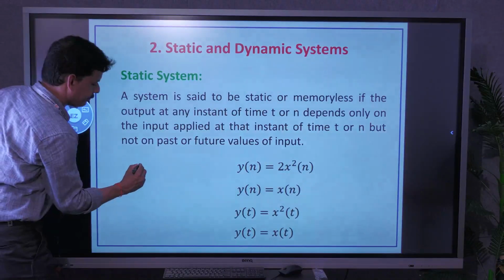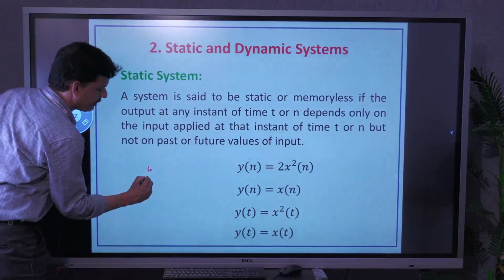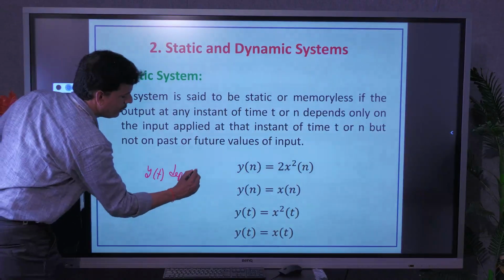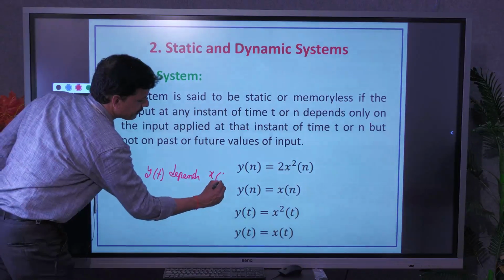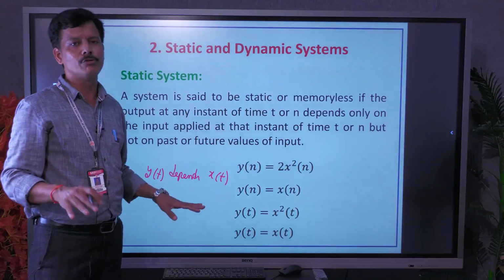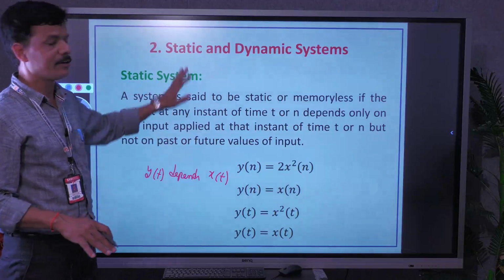So static system means present output y of t depends only on present input x of t, but not on past values of input, nor on future values of input. Then the system is said to be static.